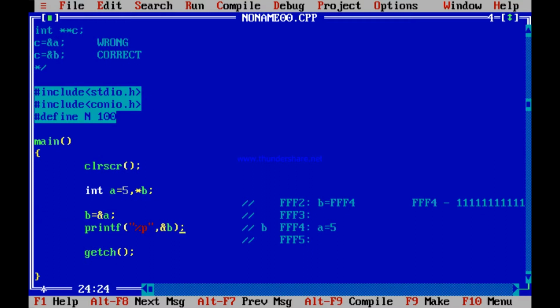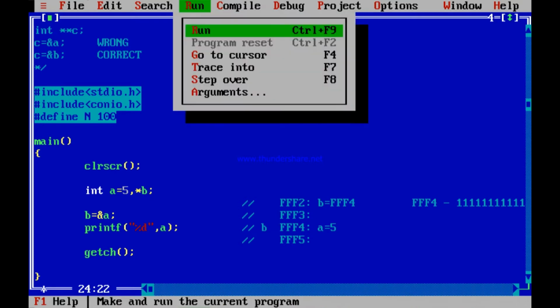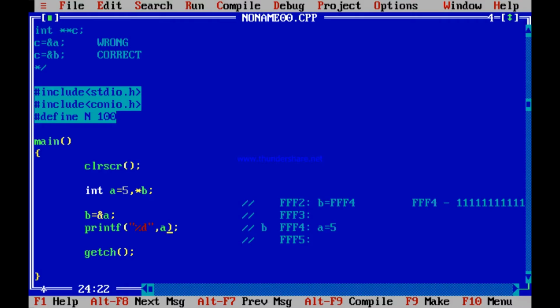I am printing B. See, first if you go back to the beginning, again I start from the beginning. I start by printing A. A means %D. So what should it print? It should print 5. A is 5. So again a revision. Yes, 5. If you print address of A, address of A is FFF4. You check out, is not so? Address of A is FFF4.